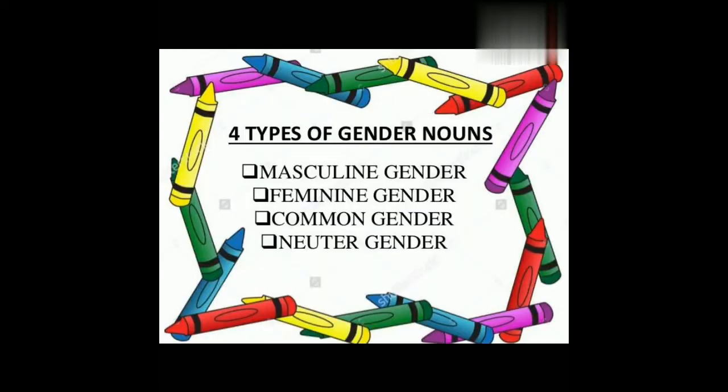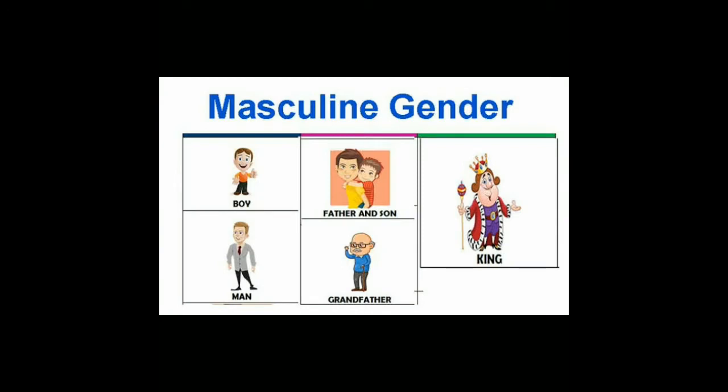The next one is gender noun. There are 4 types of gender noun. The first one is masculine gender, feminine gender, common gender, and neuter gender. A noun that denotes a male member is called the masculine gender. Example: man.